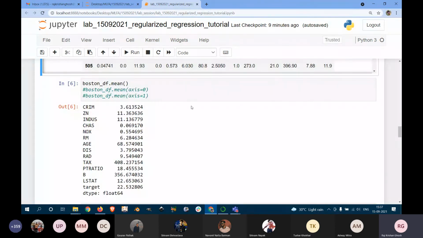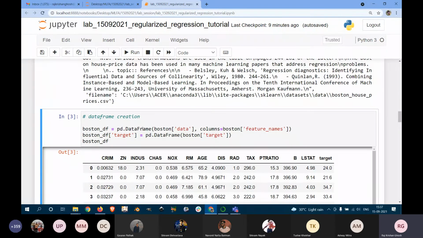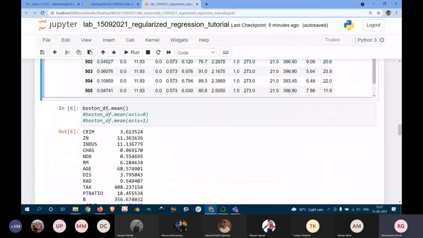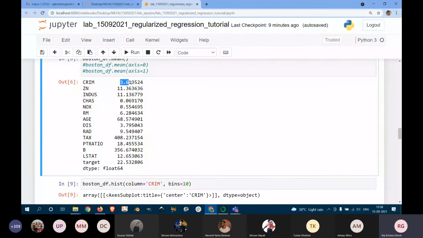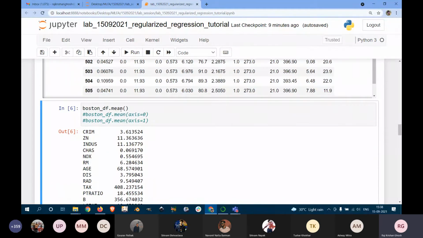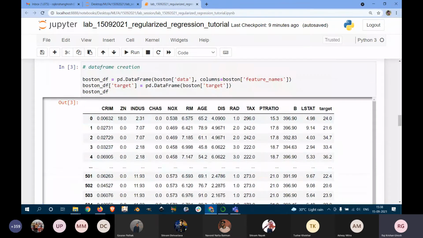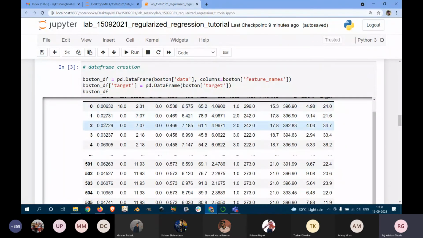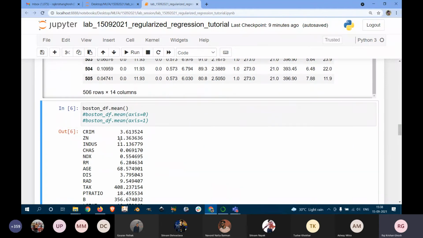Okay, so with this data frame boston_df, we can do different things. For example, here I'm showing you how we can compute the mean. If we write boston_df.mean, it will show us the mean corresponding to the different columns. The first column is CRIM. It will take all the values corresponding to CRIM and print the average, or mean value, of that.